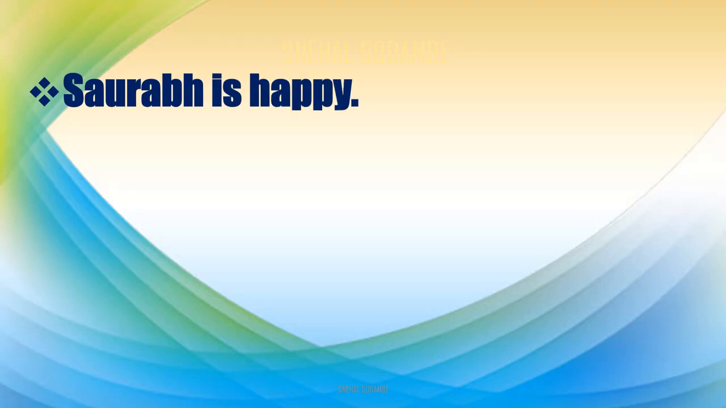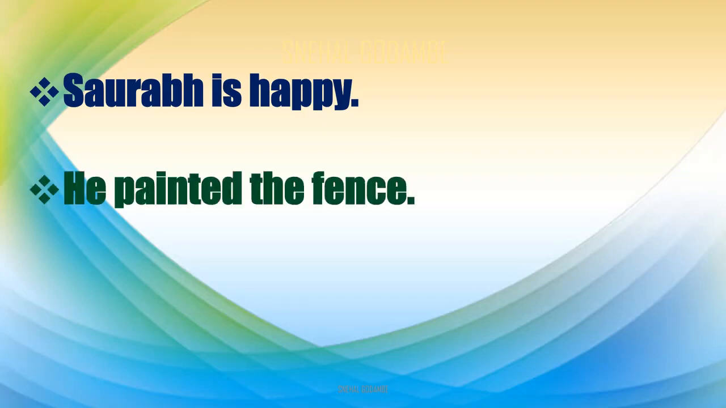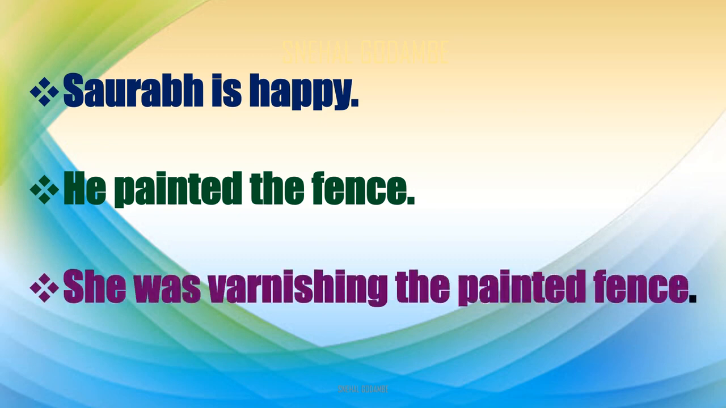We will see some more sentences. There are 3 sentences. Saurabh is happy. He painted the fence. And she was varnishing the painted fence. So here are 3 sentences. Saurabh is happy. He painted the fence. And she was varnishing the painted fence. आता जशी मी वाक्य वाचत गेले त्याच्यातलं बघा तुम्ही क्रियापदाकडे तुमचं ऑटोमॅटिक लक्ष गेलं असेल. ओके. Now we will learn these sentences. We will fit these sentences in the frame what we have learned just now.